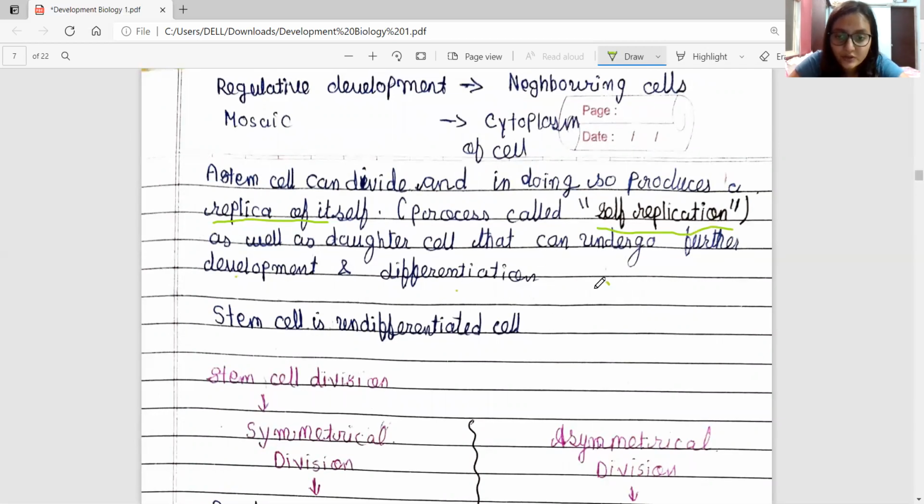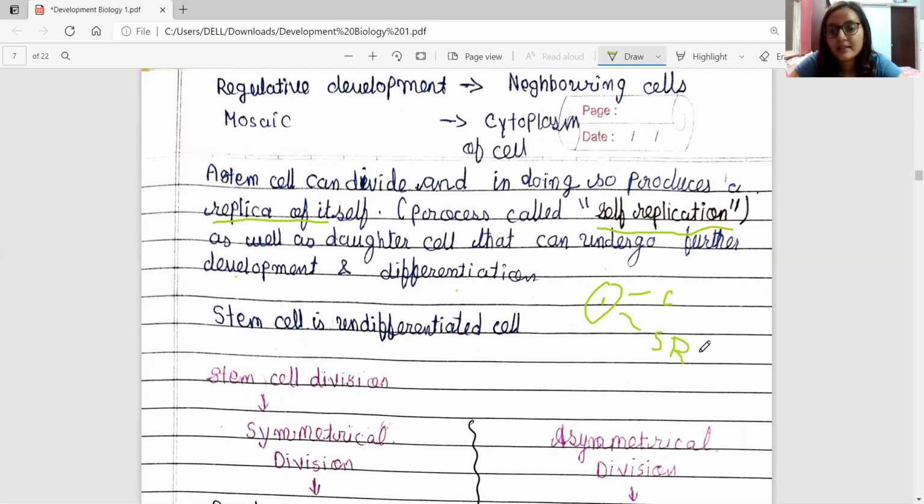So suppose this is a stem cell, alright, so it will form two cells. One would be a committed cell and the second one will be a self-replicating cell.